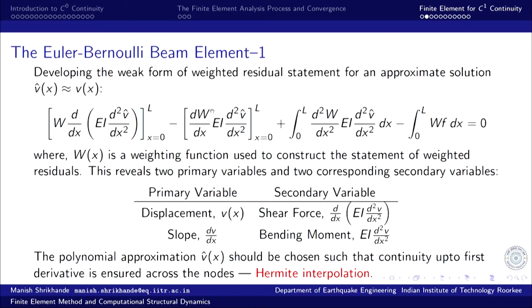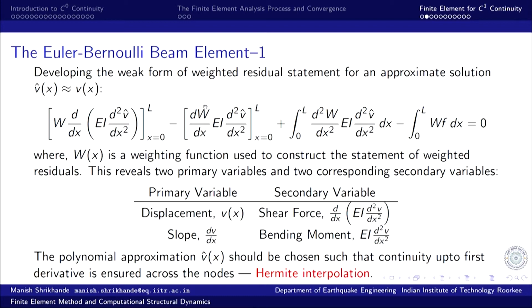Now, looking at the second boundary term, the weighting function appears as the first derivative. So, the appropriate primary variable would be replacing W by the primary basic unknown of the problem, that is the transverse displacement.